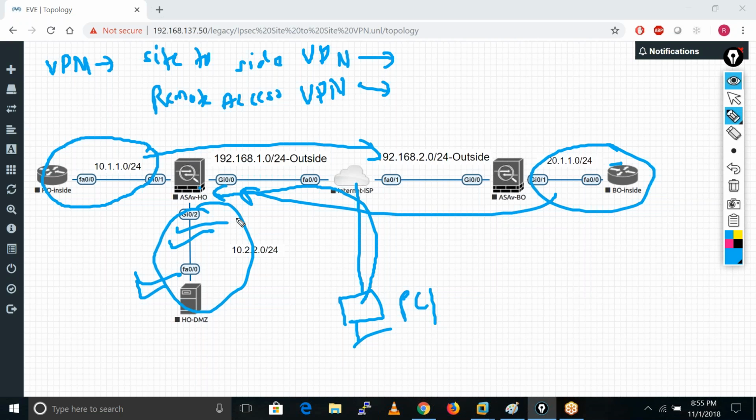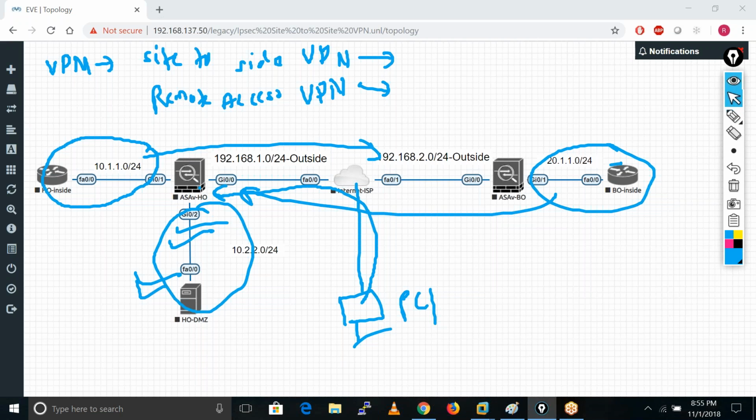This is remote access VPN. Traveling salesmen, remote users working from remote locations, and people working from home all use remote access VPN.